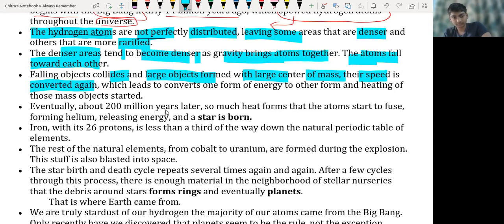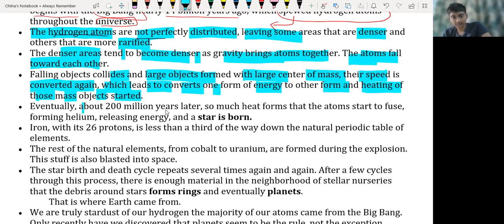Due to the increase in heat, whatever substance or matter is present on those objects becomes melted. Okay, so we'll discuss that later on. This leads to the conversion of one form of energy into another, and the heating of those mass objects started from there. Due to the increased heat energy, whatever matter is present on those mass objects, they start melting.